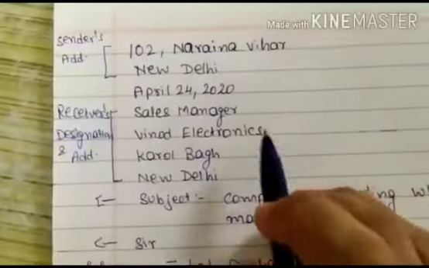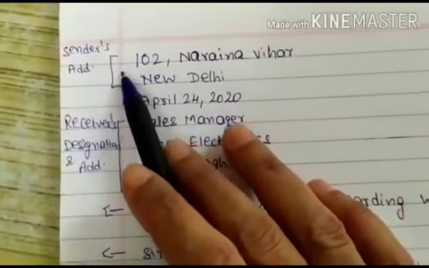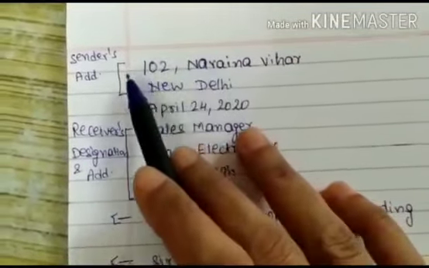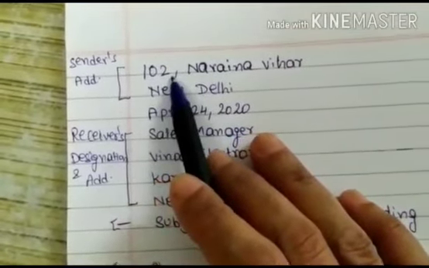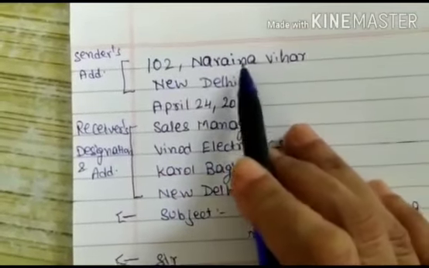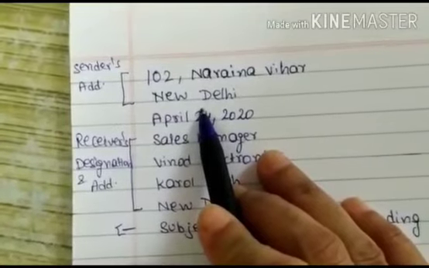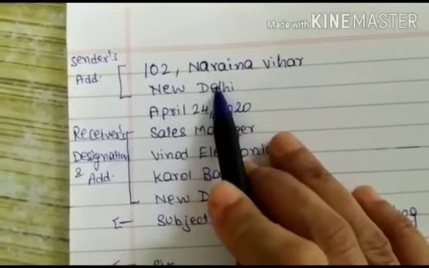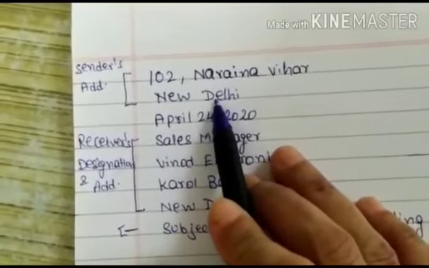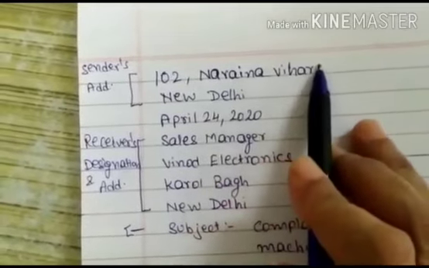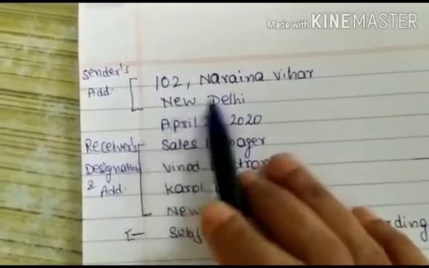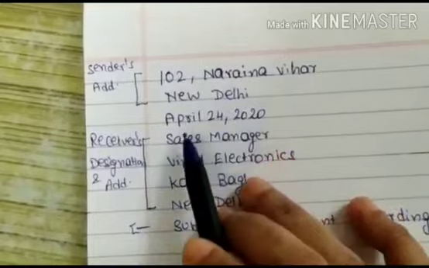Example, students, you can see that first of all the format of the letter is written. First is written the sender's address that is given in the statement. We have picked up the same address that is there in the statement. In case there is no address of sender given in the statement, you will write down examination hall dash city over here.